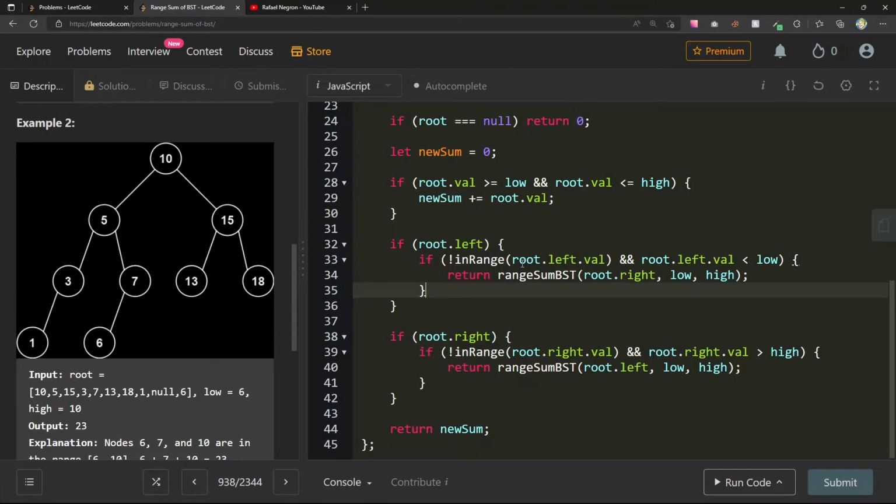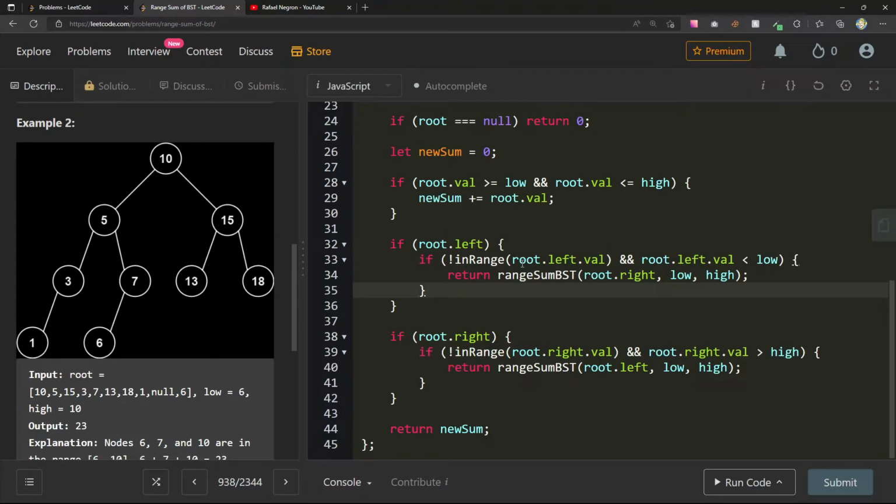Because my gut feeling is we're going to have to, okay, so right now I'm starting at the 10, right? This next one's asking us for a range of, I think it's 6. Yeah, so it's 6 to 10. If anyone is watching this, I would encourage you to pull out your own pen and paper and try it out, and I'll guide you through what I'm doing in my head to see if we can make some progress here. So I'm looking for numbers that are between 6 and 10, right? If I get to the first 10, the root of this node, I can add this because that's in range. Now I need to go left so I can eventually make it to the 7 because I need to add that.